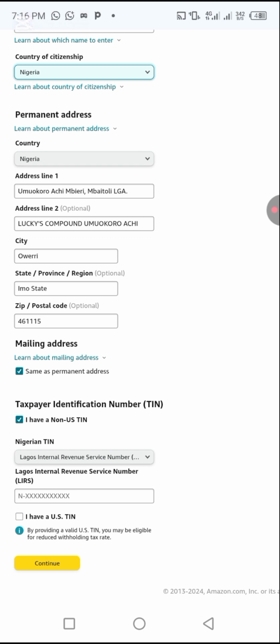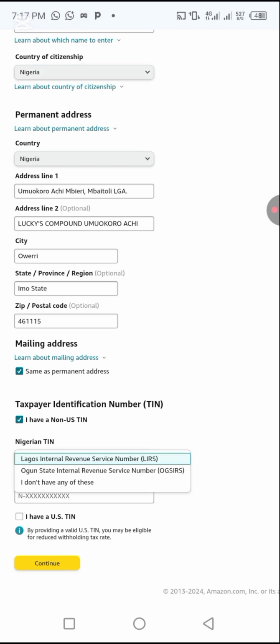Taxpayer identification number, TIN. I have a non-US TIN. Now, Nigerian TIN options: Lagos Internal Revenue Service Number, Ogun State Internal Revenue Service Number.